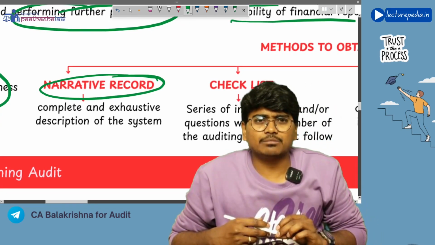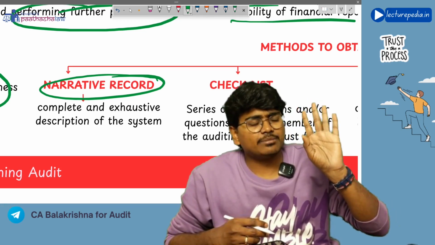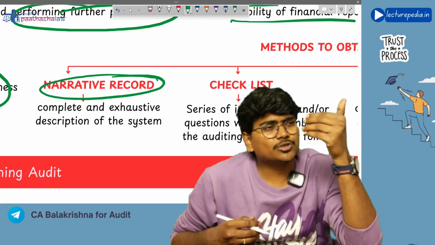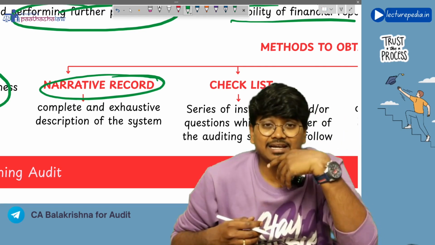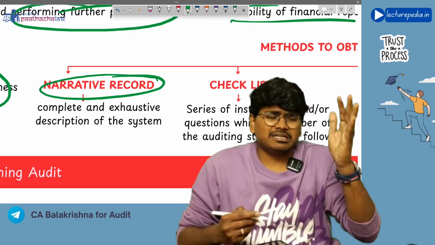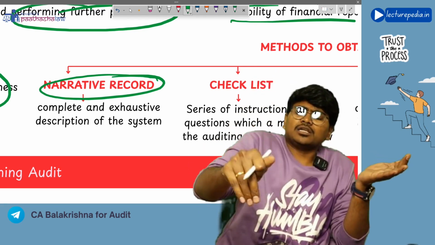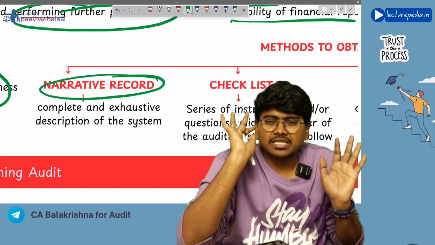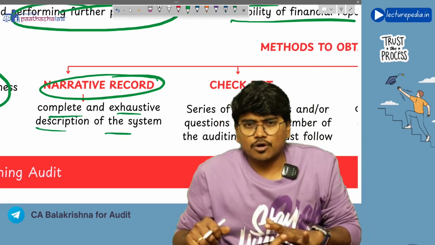In your school days you used to write essays, right? In the examination they would ask you a particular topic and ask you to write an essay on it. Similarly, here a narrative record is a detailed description of how the internal controls are designed, implemented and operating in the entity. A complete and exhaustive description of the internal control system.